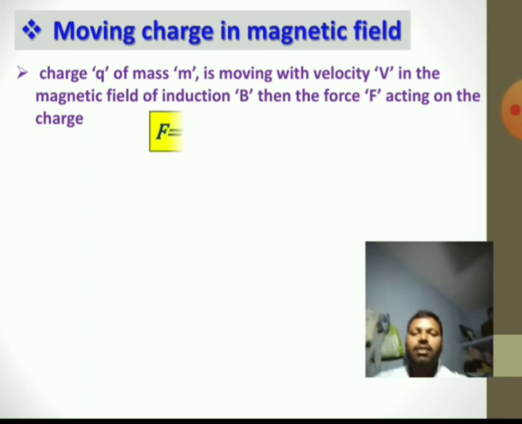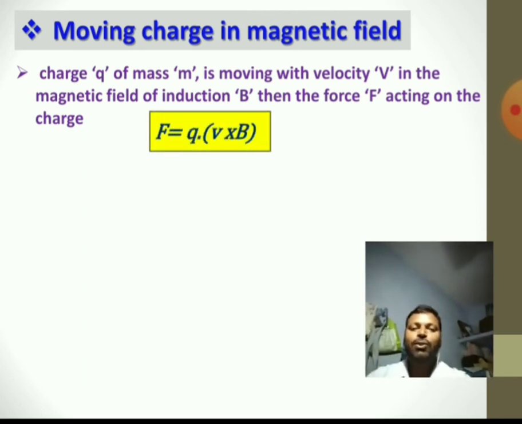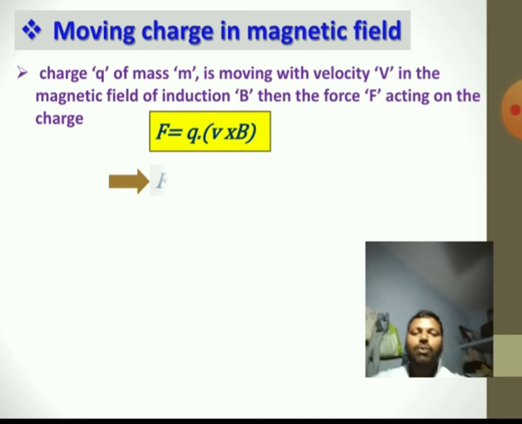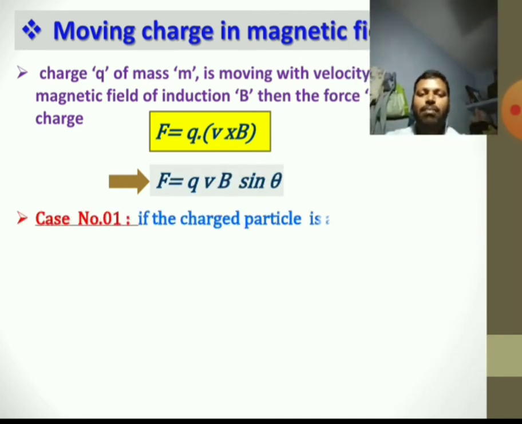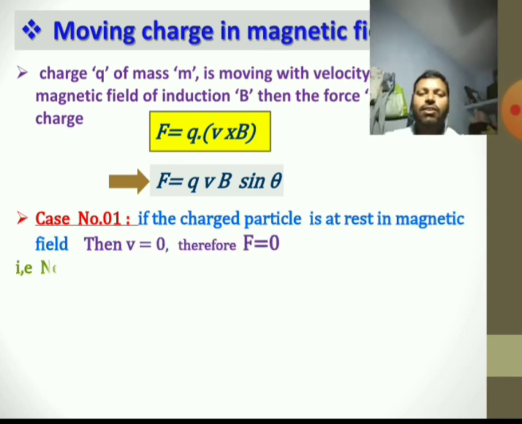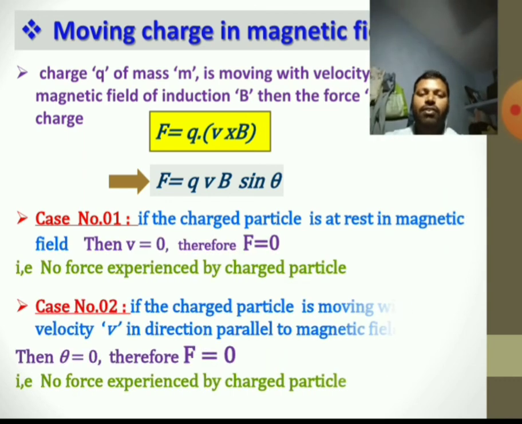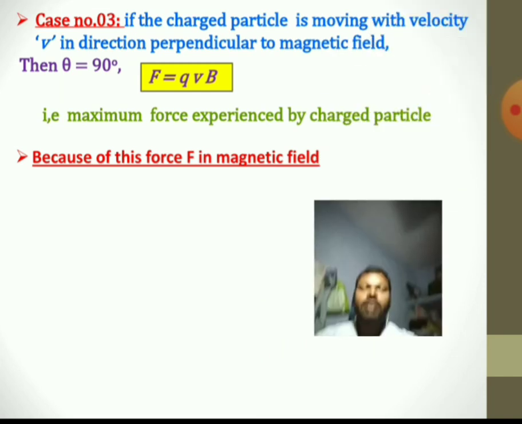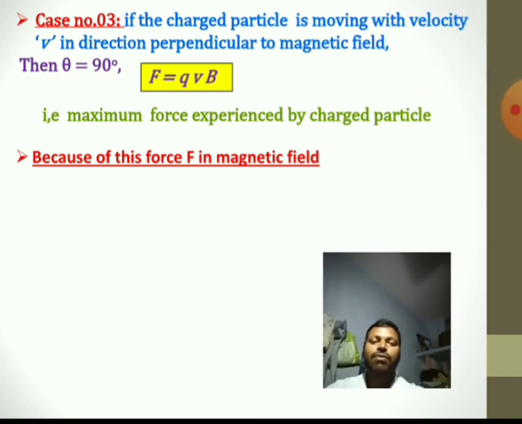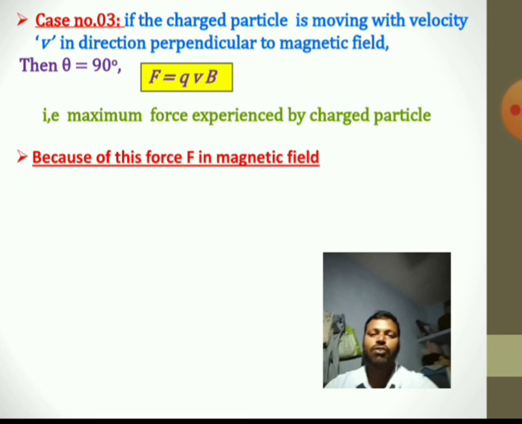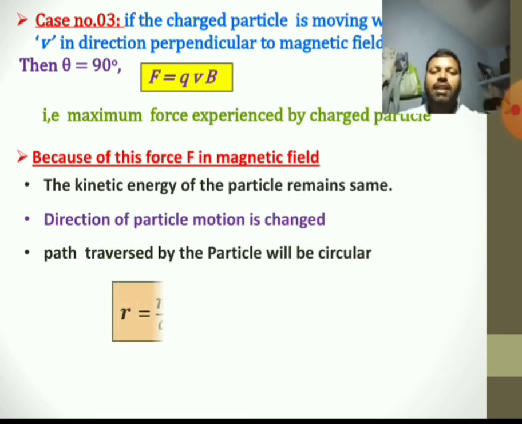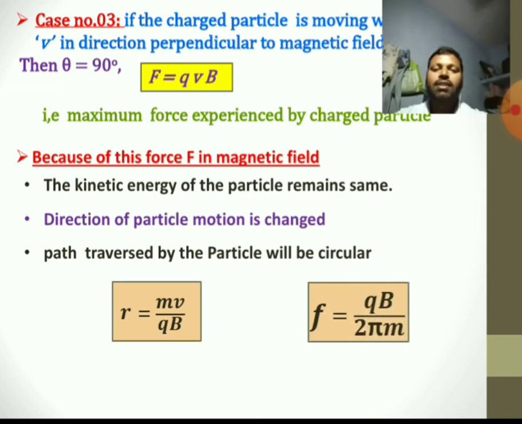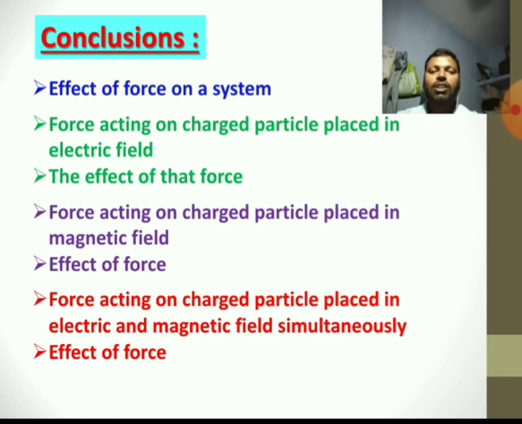If the charge is in magnetic field, then F is equal to Q into V cross B. Now F is equal to QVB sin theta. Depending on theta, I will get cases. Case 1: if V becomes 0, then F becomes 0. If theta becomes 0, F becomes 0. If theta becomes 90, then maximum force acts on the charged particle, that is QVB. Because of this force, the charged particle takes a circular path. The path radius is mv by qB and the frequency is qB by 2 pi m.